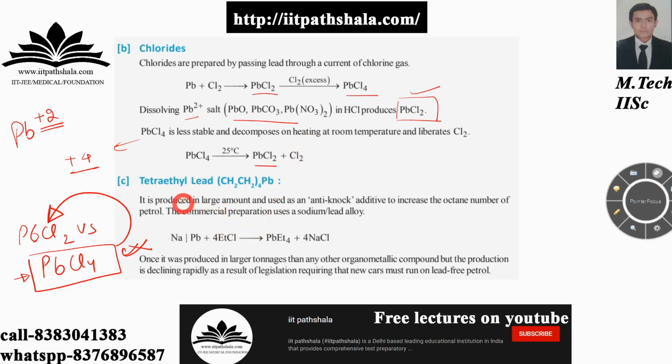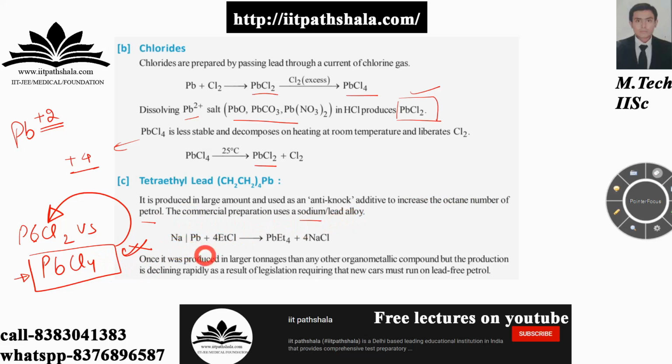Now, tetraethyl lead. As you can see on the screen, it is produced in large amounts and used as an anti-knock additive to increase the octane number of petrol. The commercial preparation uses a sodium-lead alloy with ethyl chloride, as follows.